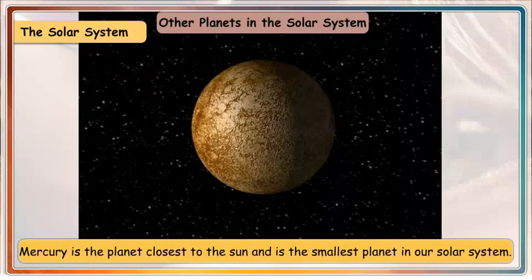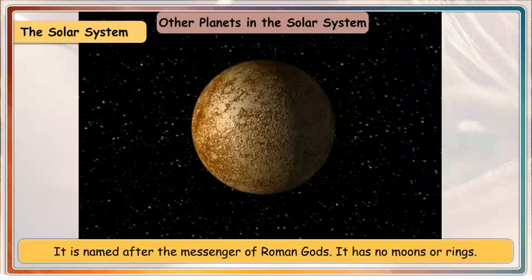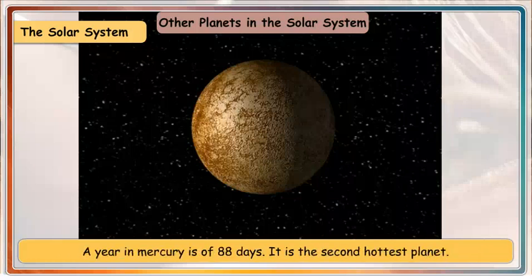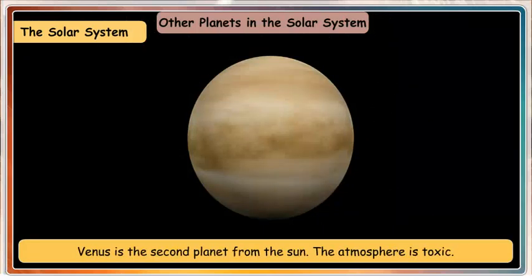Other planets in the solar system. Mercury. Mercury is the planet closest to the Sun and is the smallest planet in our solar system. It is named after the messenger of Roman gods. It has no moons or rings. A year in Mercury is of 88 days. It is the second hottest planet. Venus. Venus is the second planet from the Sun. Its atmosphere is toxic.